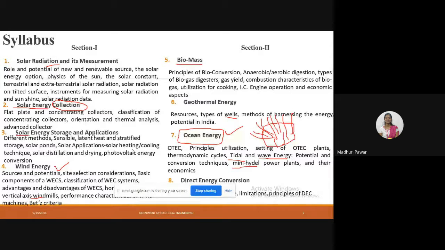Does a forest come under renewable or non-renewable? Non-renewable. So how? Try to explain how a jungle is coming under the non-renewable energy source.